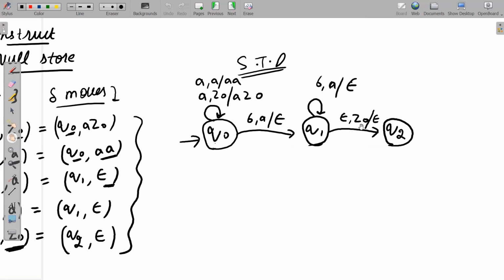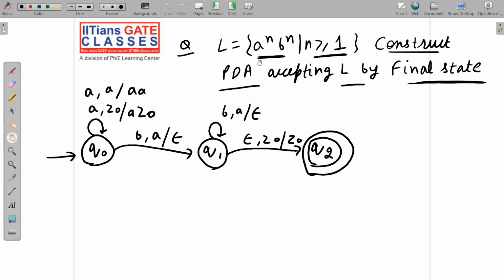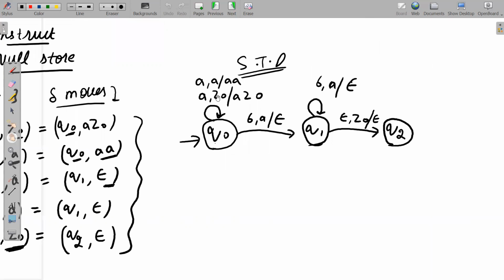These two are independent things. Since we are accepting by null store or by empty stack, we are not concerned about state. The state is not final. And in case of final state, we are not concerned about the stack. Stack may be empty, stack may not be empty, and so on. So this is your final PDA. Okay, and one more point is coming to my mind.